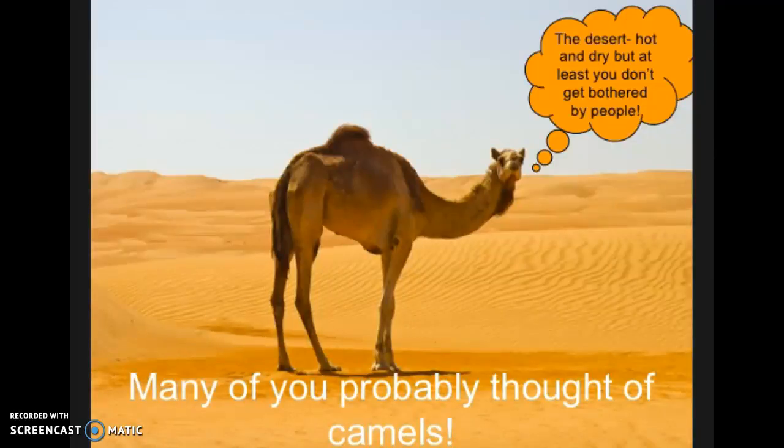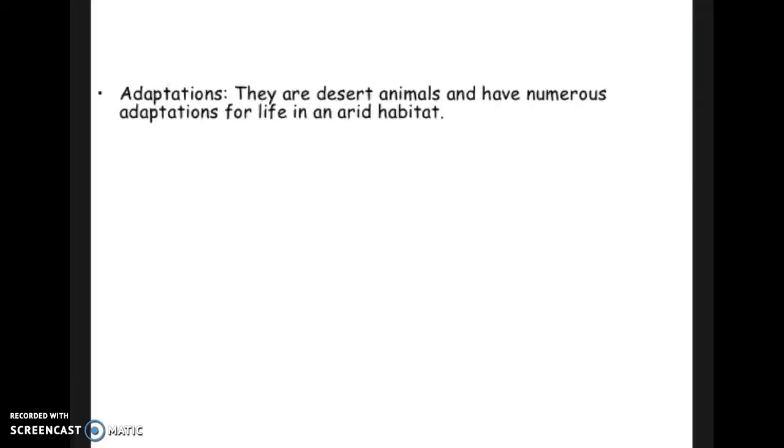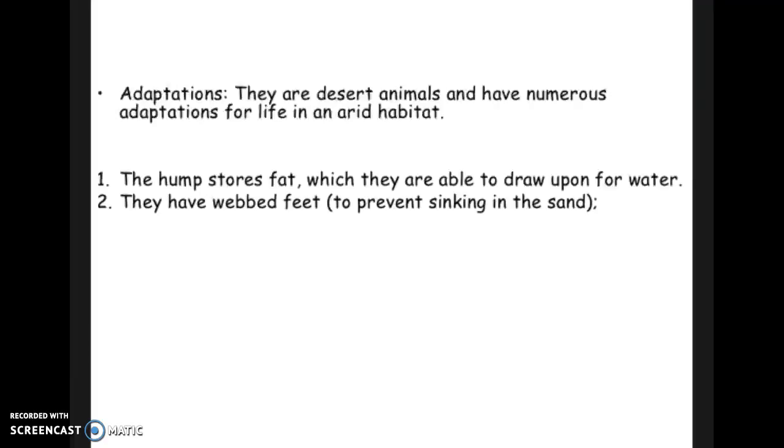The desert is hot and dry, but at least you don't get bothered by people. But how can a camel live in such a dry, hot place? Well, adaptations. There are several adaptations they have in order to live in the desert. Their hump stores fat, which they are able to draw upon for water.